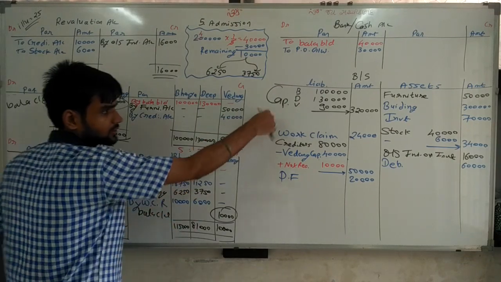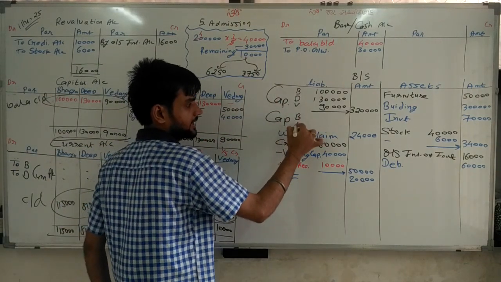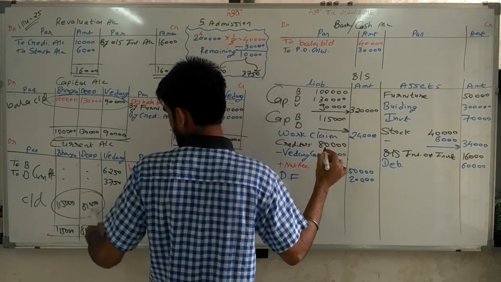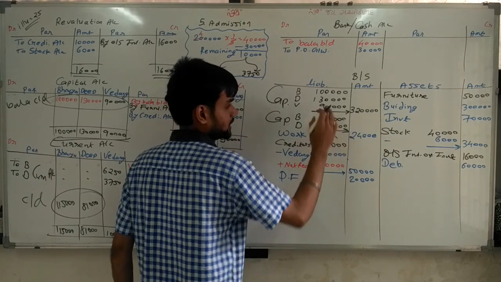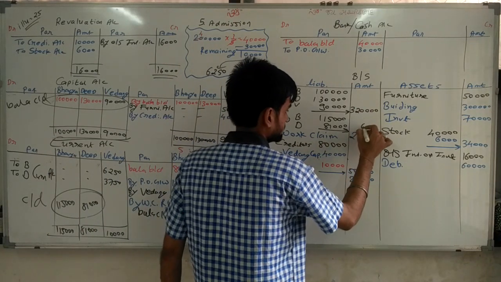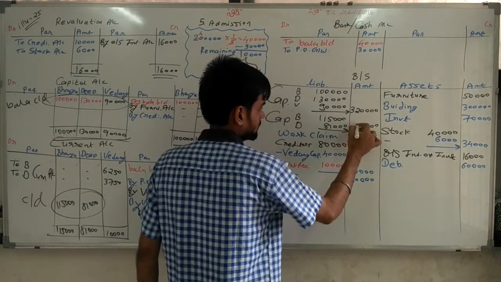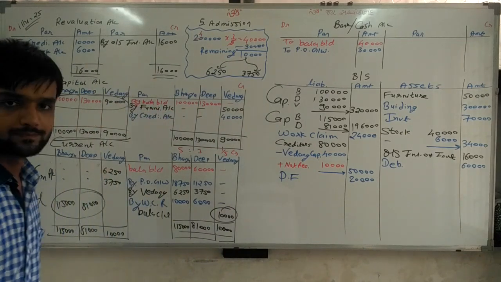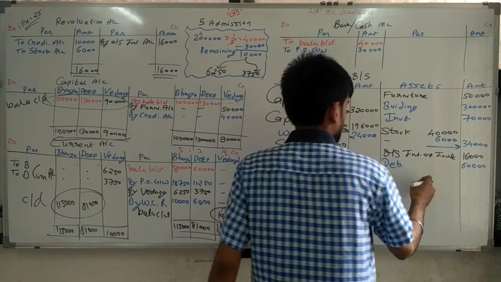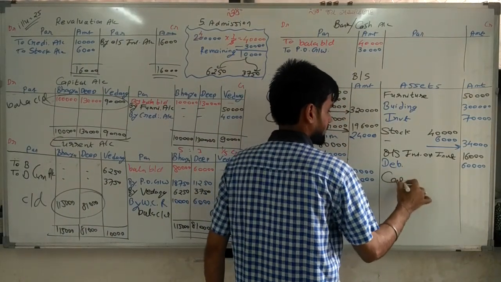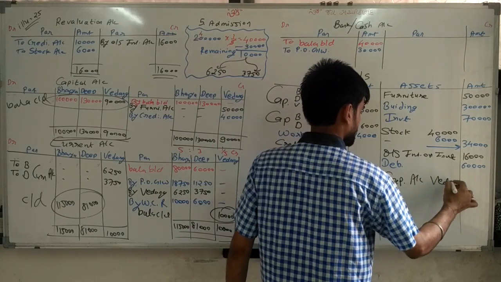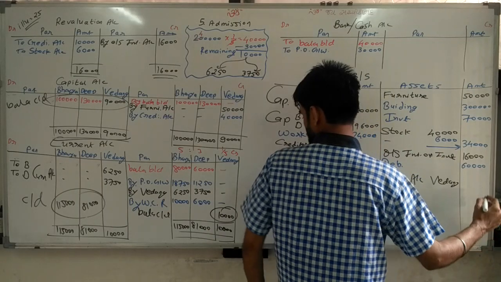Now credit side is here, so we have to write capital Bhavya and Deep, but their capital account balance is 1,15,000 and 81,000. Total of these two is 1,96,000. Now this balance transfers to debit side, but debit side is here, so we have to write capital account, name is Vedant, and amount is 10,000 rupees.